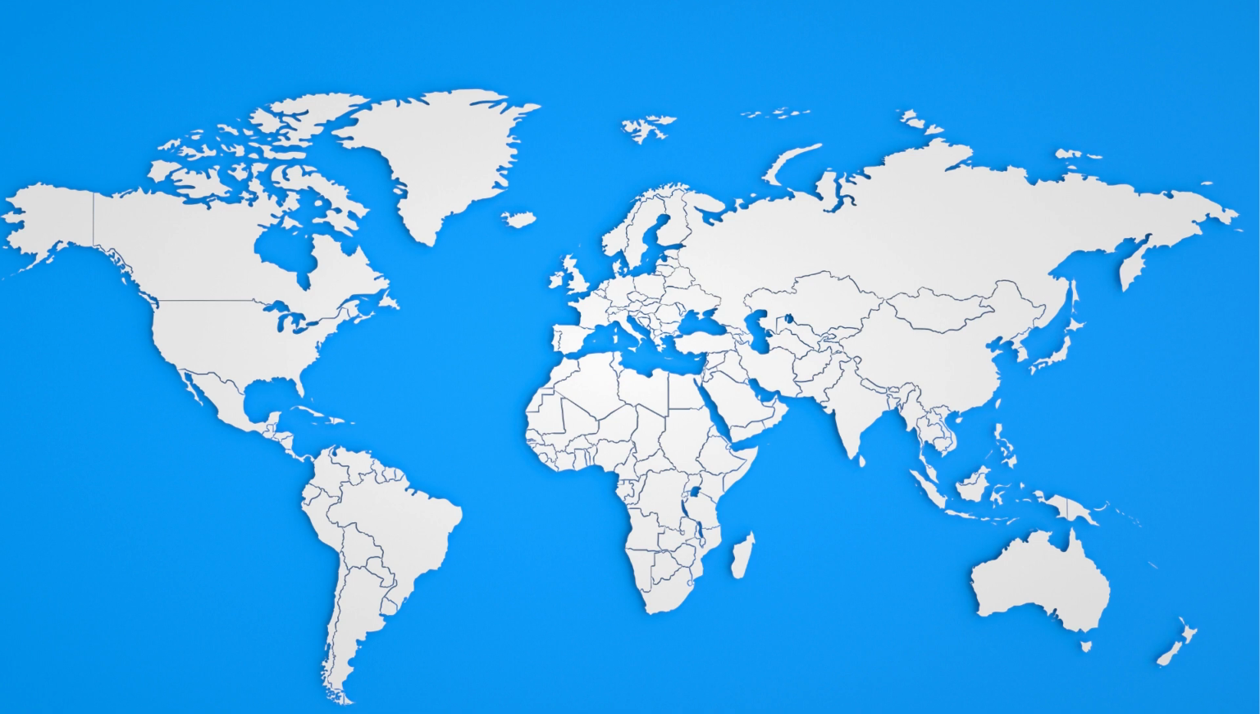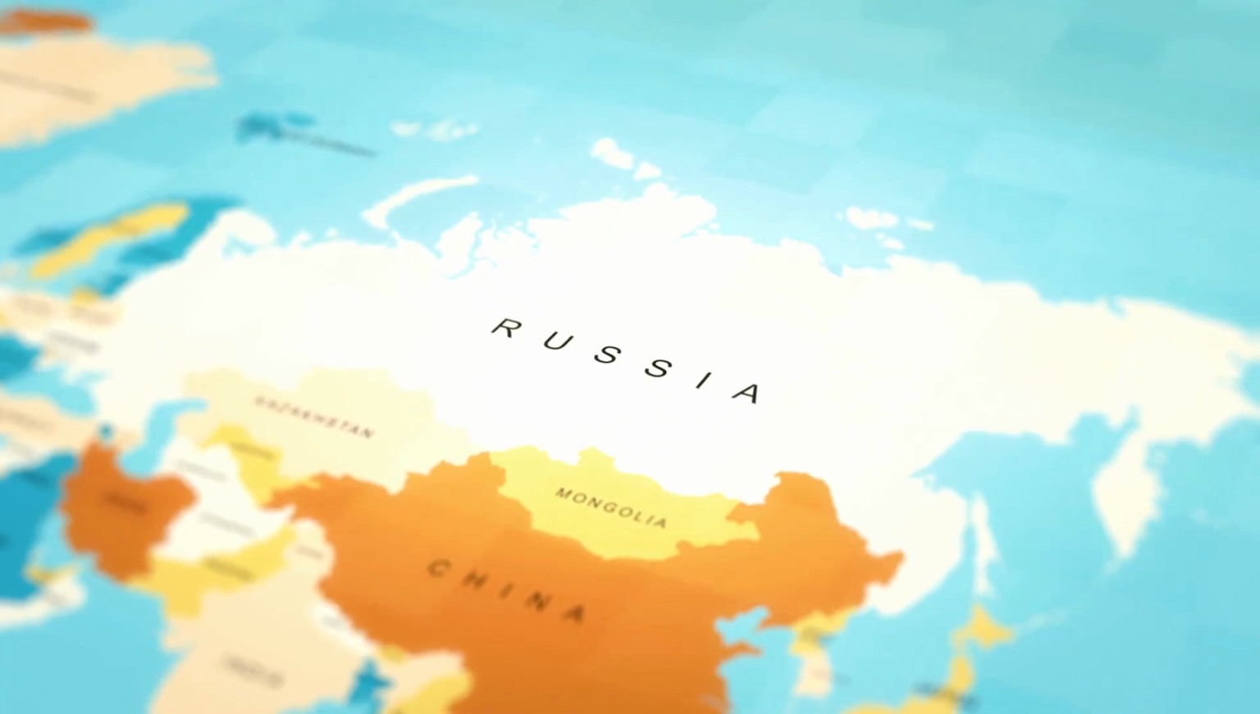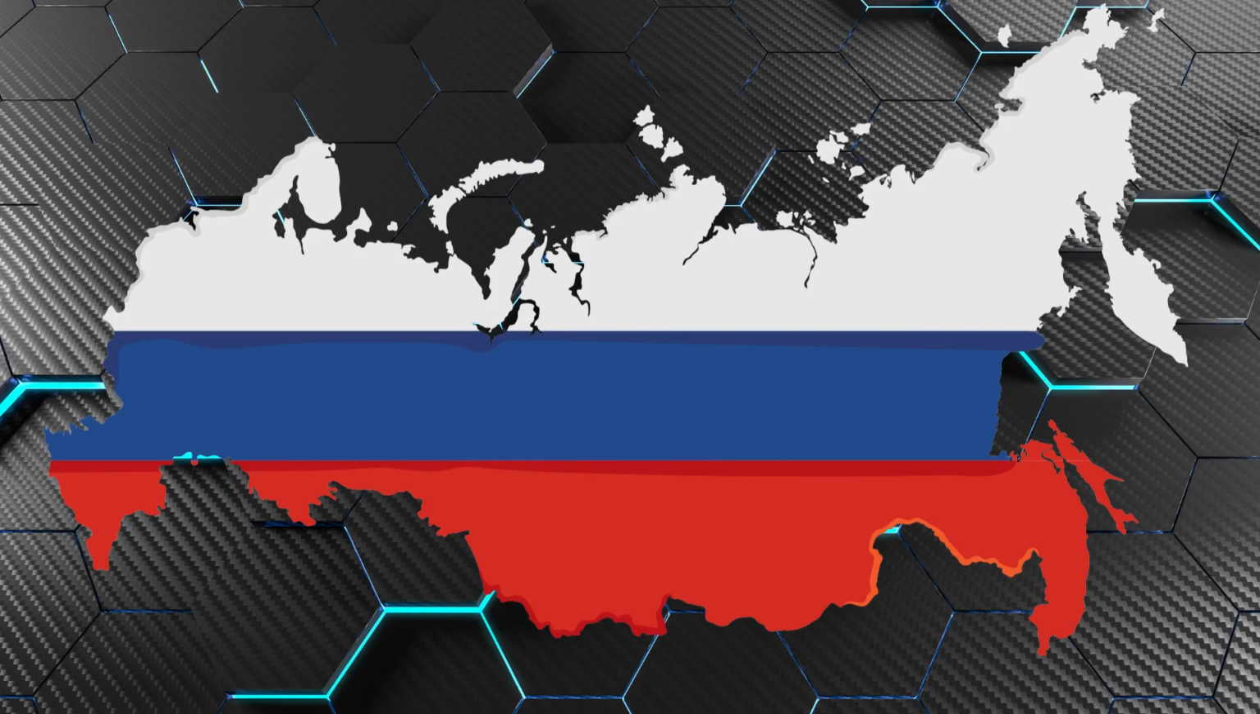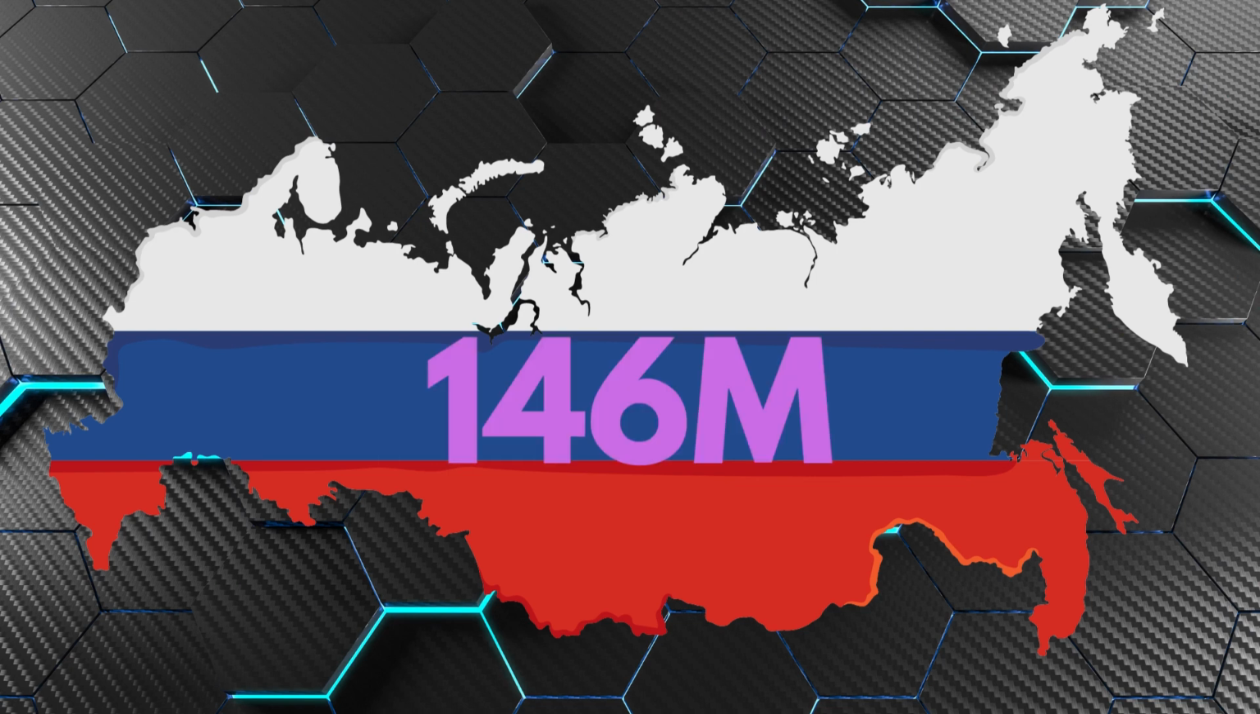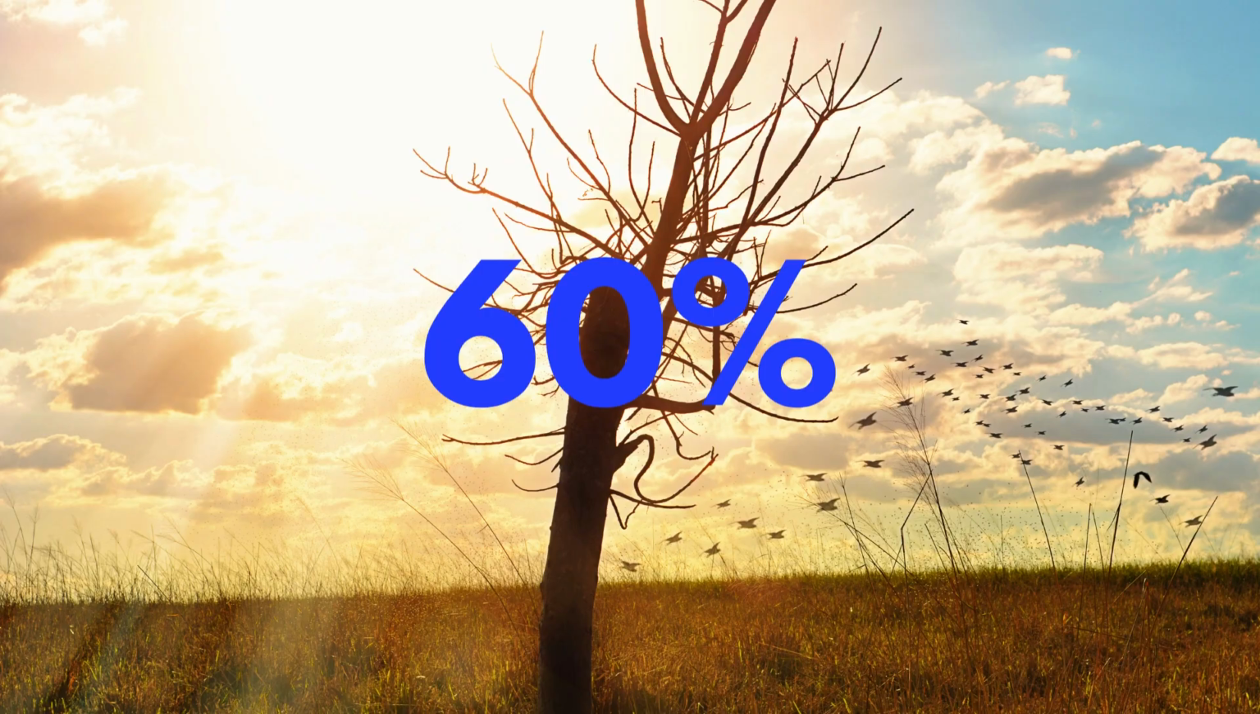Today, we're going to be talking about popular countries that are way emptier than you might think. For example, you know the biggest country in the entire world is Russia. And Russia also has a huge population of 146 million people. But you might not know that 60% of Russia is uninhabitable.